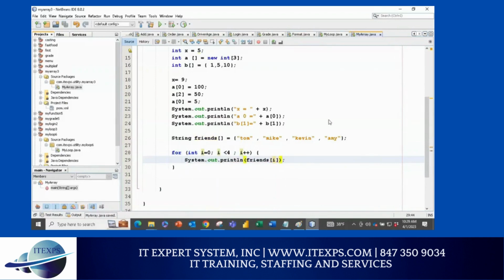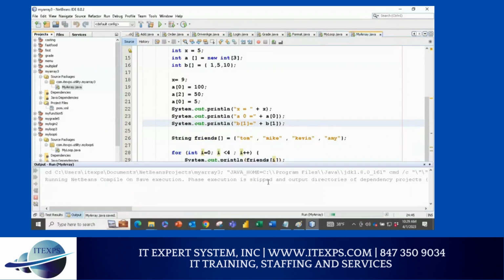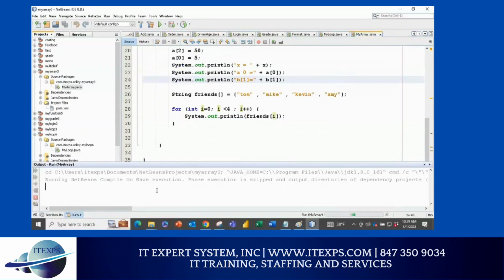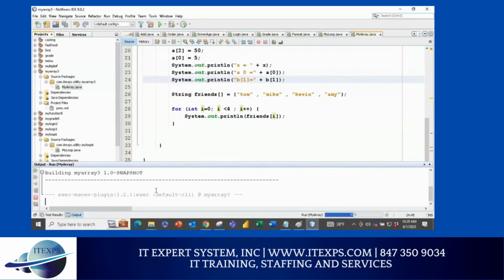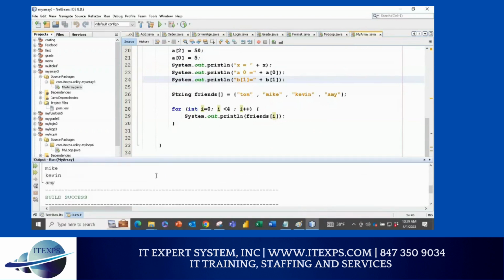If I right click and run, you will see all my friends' information. So you can see I'm able to print Tom, Mike, Kevin and all, because it's available.